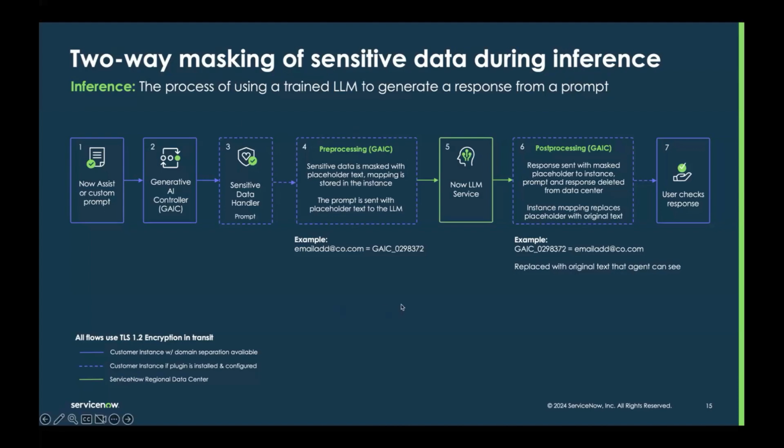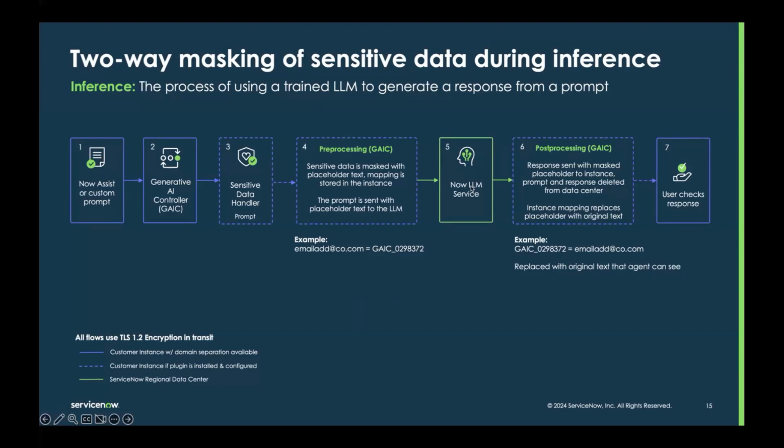So I have an example here. Let's say that you don't want to send email addresses to the LLM, and you've configured that. You're going to see something like the email address masked with this placeholder text here. And this is what the LLM sees. It doesn't see the email. It sees this GAIC and some numbers behind it. That's what's in your prompt.